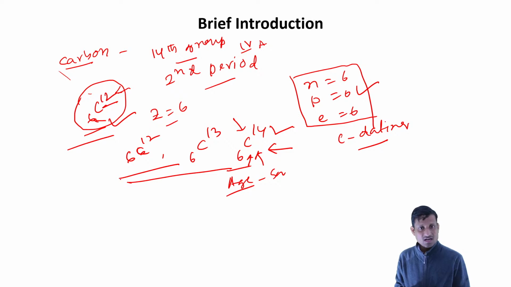Among the three isotopes, which one is used for carbon dating? You may learn this in a higher class.